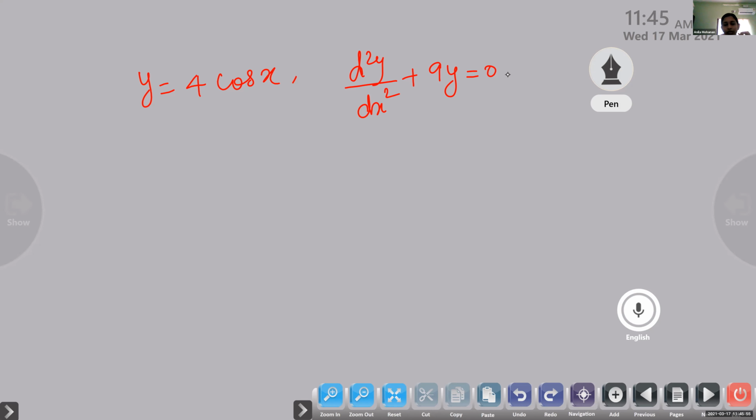Ma'am, can you repeat the question? Check whether y is equal to 4 cos 3x is a solution of d square y by dx square plus 9y is equal to 0.